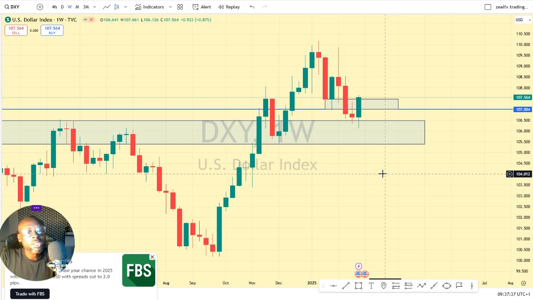The dollar index on the weekly chart closed above this previous resistance level. So long as price closed above this previous resistance level, we expect price to resume its uptrend. We expect a resumption of the uptrend in the dollar index. So what are we expecting this week on the dollar index?